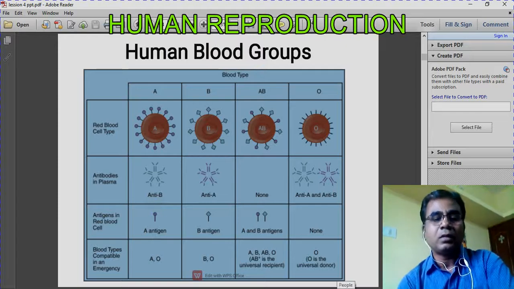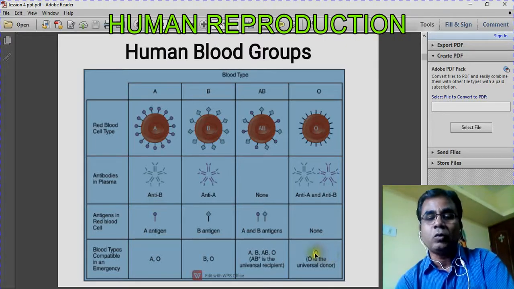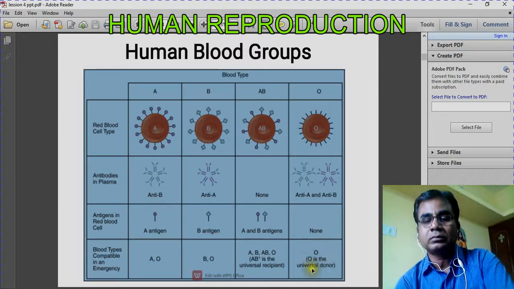Now coming to this, the O blood group is the universal donor. It can be given to all the blood groups, because in O blood group there are no antigens, so it can be given to all.